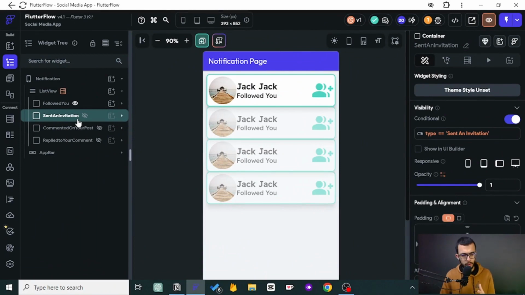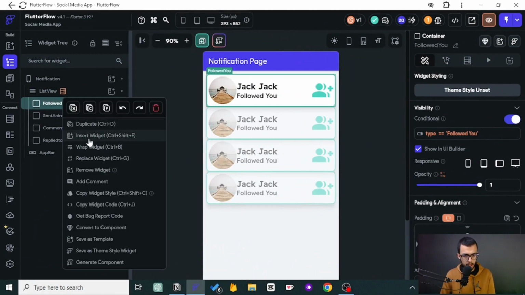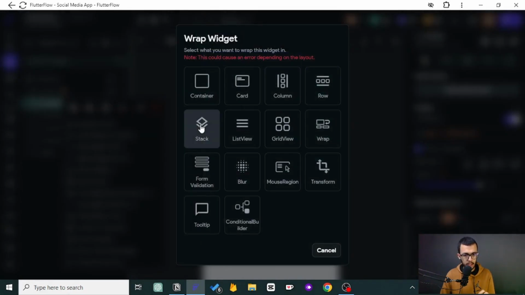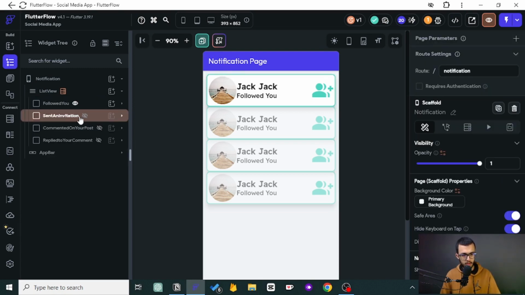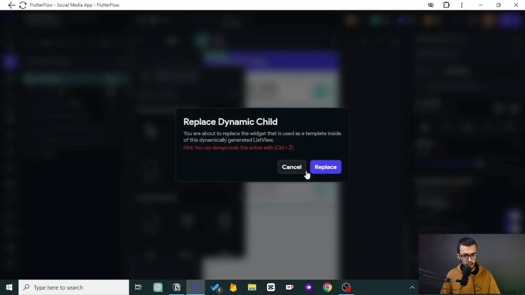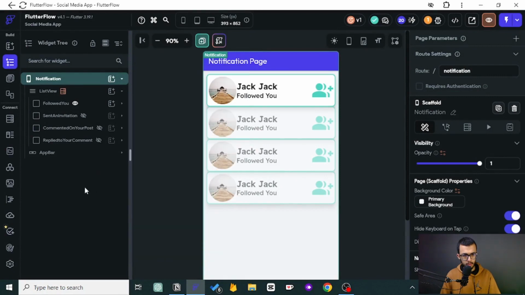But before we go, I just want to wrap everything inside a stack, because we need to see the others. If we wrap them into a stack, I think things should look very good. But I wrapped one, and the other ones were gone. So let's add a stack. I think we should add a column or something like that, because if we wrap one, the other ones will disappear.